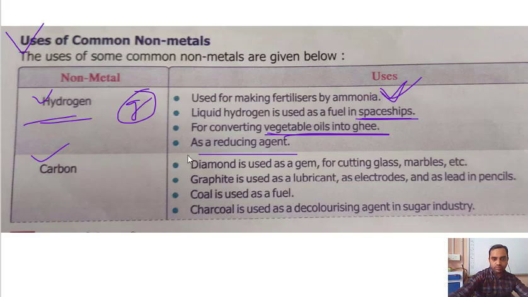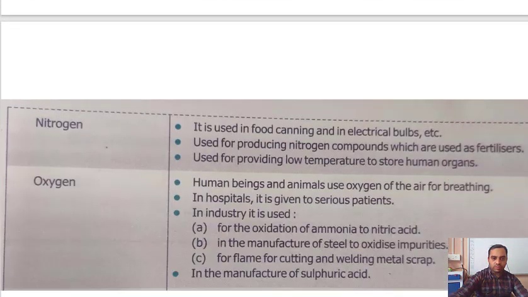Now carbon. Diamond is used as a gem and for cutting glass, marble, etc. So diamond is a form of carbon. Graphite is used as lubricant. Graphite is also carbon. Coal is used as fuel. Charcoal is used as a decolorizing agent in the sugar industry. These are some of the uses of carbon.